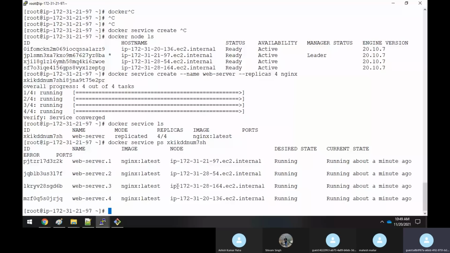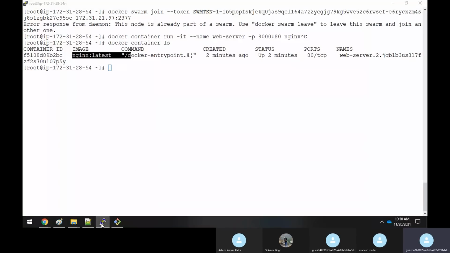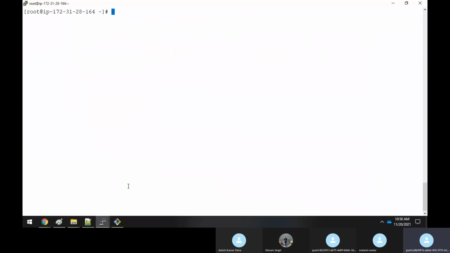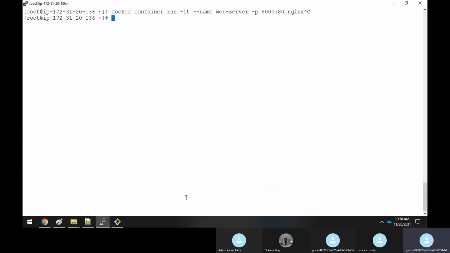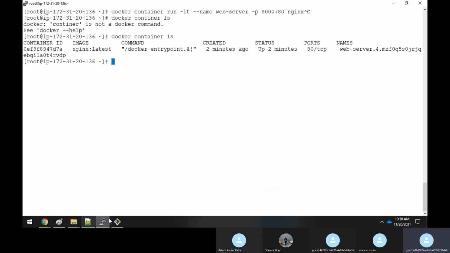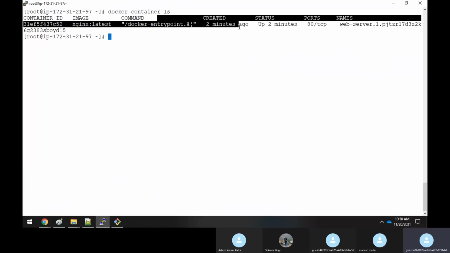Even if you still have a confusion, you can go to that node and run the command docker container ls. See, it will show you that Nginx is running. Similarly, here also you can go and run docker container ls. See, here also it is running. Similarly, here also it is running, sir. Docker container ls. See, it is also running. Similarly, here also, sir. This is the master node, but let me execute the command docker container ls. I want to just cross verify where it's running. See, here also it is running.